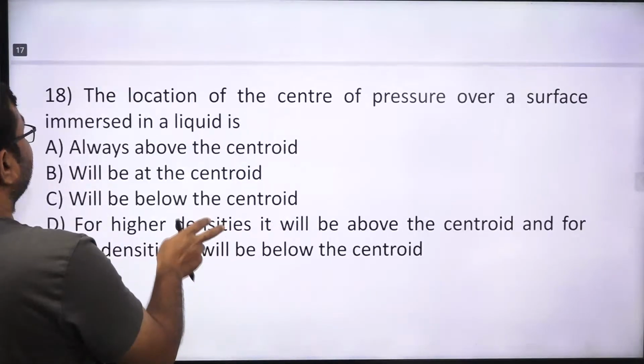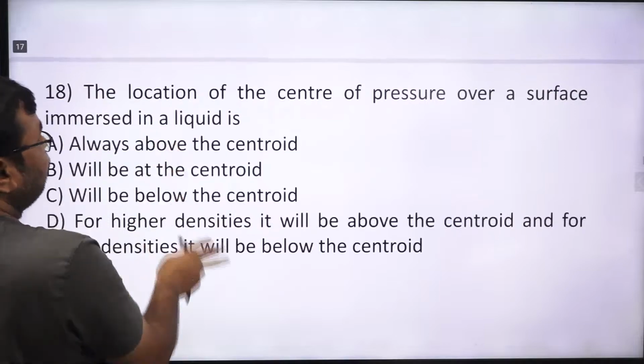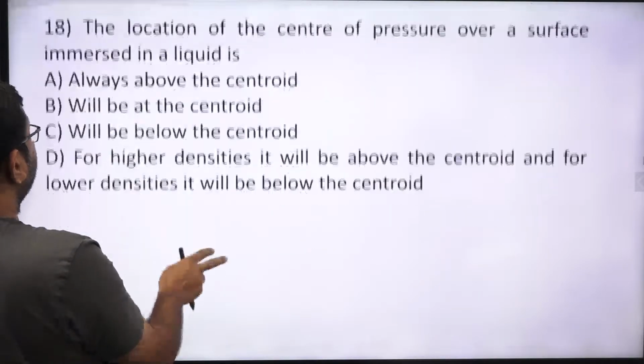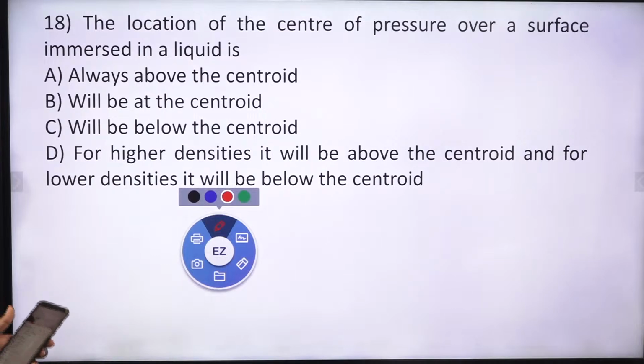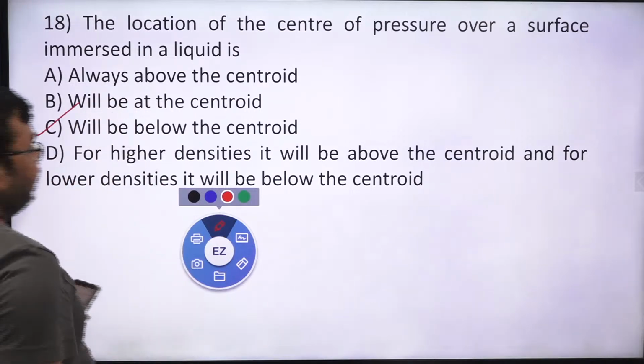Okay, what about this? The location of the center of pressure over a surface immersed in a liquid is. The location of the center of pressure over a surface immersed in a liquid is. It will be below the centroid. Yes, absolutely right. This is the right answer.